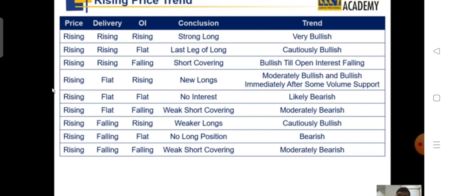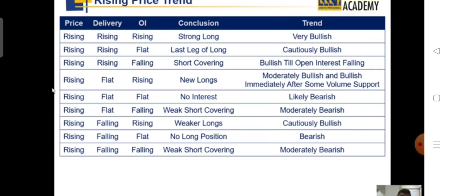So prices will keep on moving up till the short covering is happening. However, the prices will stop at some point, or the short covering will stop at some point. And if the open interest further increases with the increase in price, that will be a case of either A or B. And the market will follow the trend accordingly.